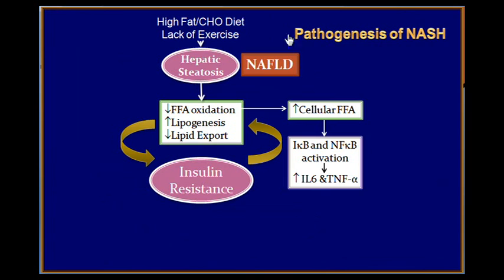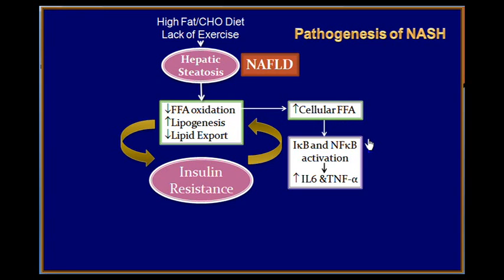To further elucidate the pathogenesis of NASH, high fat content and high carbohydrate diet and lack of physical exercise will lead to hepatic steatosis or fatty liver NAFLD. In a nutshell, this results in decreased fatty acid beta oxidation and then increase in the lipogenesis and decrease in the lipid export outside. This triggers increase in the cellular fatty acids because there is no fatty acid oxidation going on in the liver, the fatty acids accumulate within the cells of the entire system.